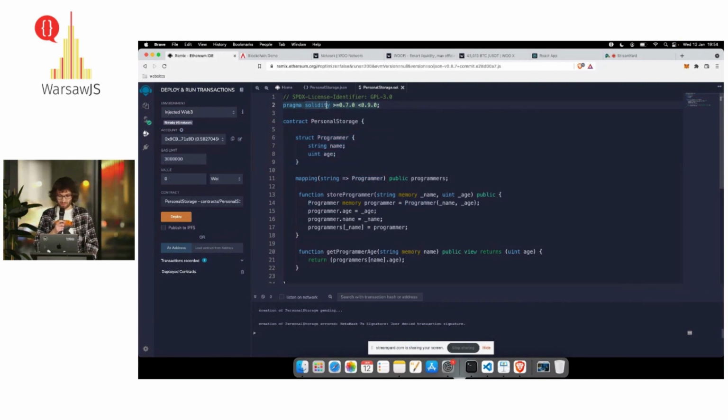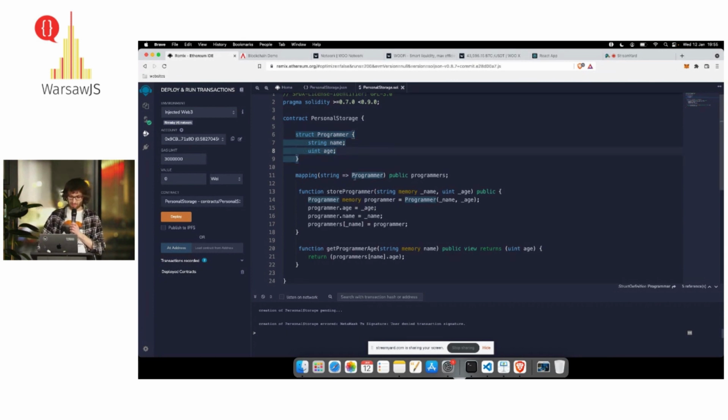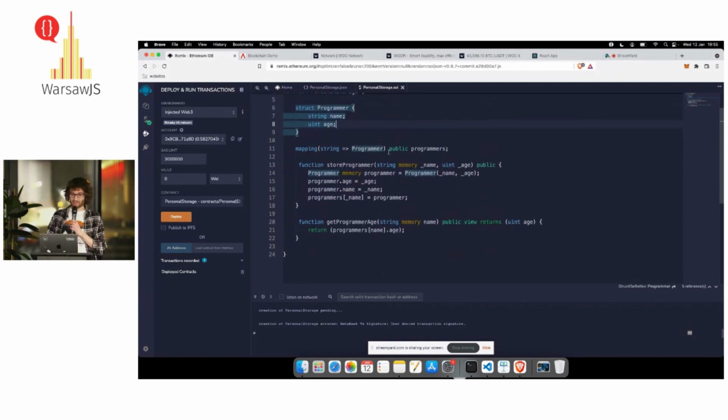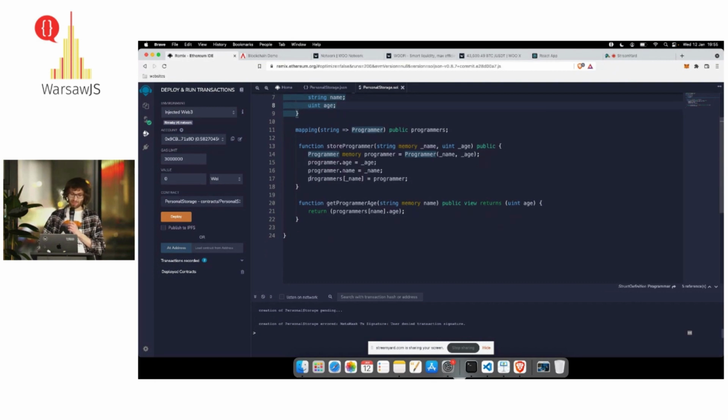In Solidity, we'll go through it very quickly. We always make sure that we have a correct version. We start with the word contract, and we put the contract name. And here we are going to store a programmer, with properties name and age. Then we have a mapping, which is like a storage of key value pairs, and a function which looks like